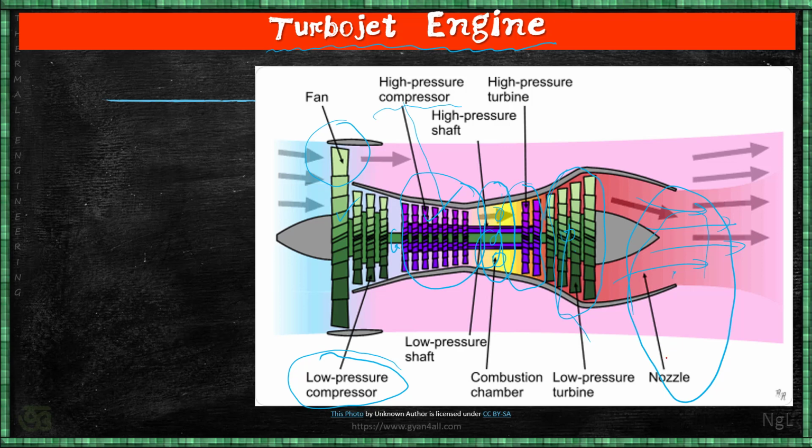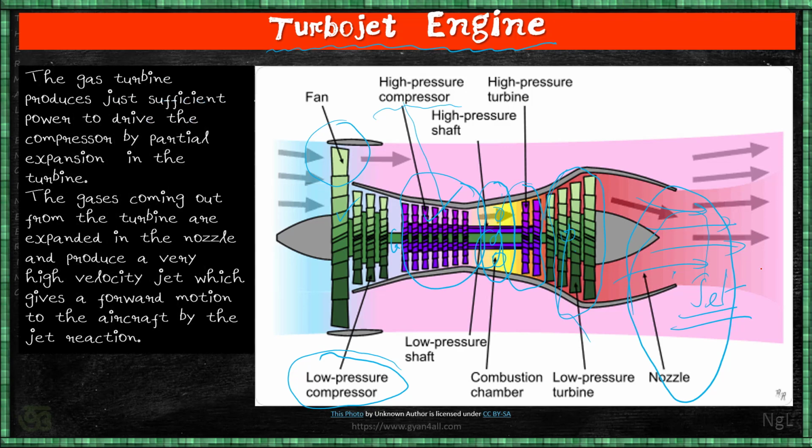Now I have already mentioned that the nozzle is also an expansion device. So the pressure energy is converted to kinetic energy, and this is the jet of hot gases, and this is the active force. The reactive force will be in the forward direction, and because of this effect the jet moves forward, and that is why it is named turbojet engine.